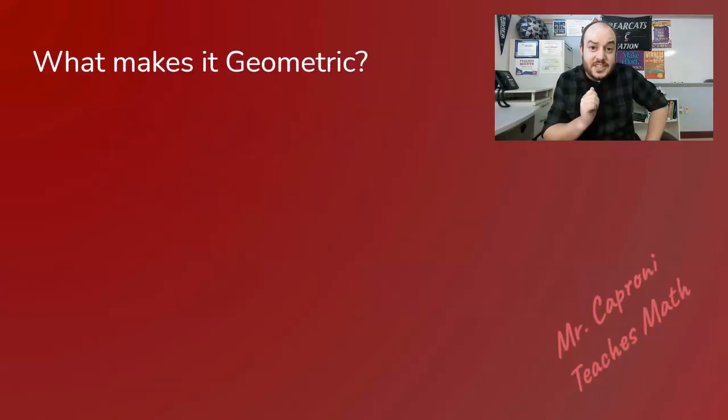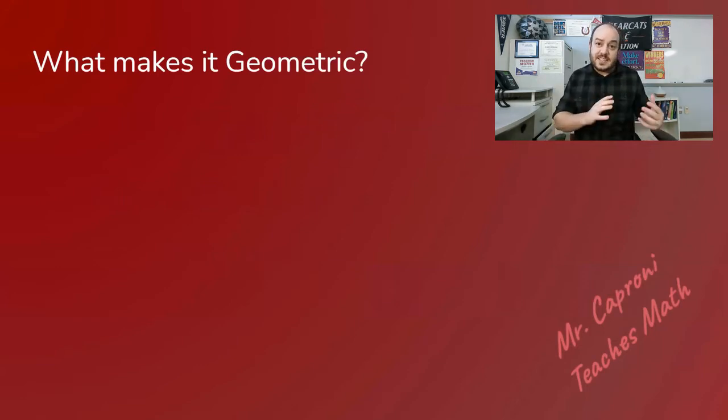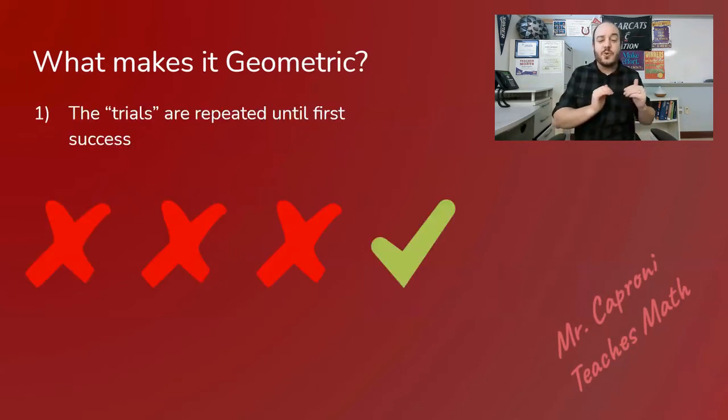First and foremost, what makes a geometric distribution so geometric? Well, I got 4 things we're going to look at that classify a situation as being a geometric distribution. And the first one is that you're going to do trials over and over again until your first success. So this means that this is any situation where we have some type of thing that we're doing and we can either succeed or fail. And we're going to do that thing over and over and over again until our first success. That could happen right away, or it could happen way down the line. Regardless, we're going to stop doing the trials the moment we get our first success,